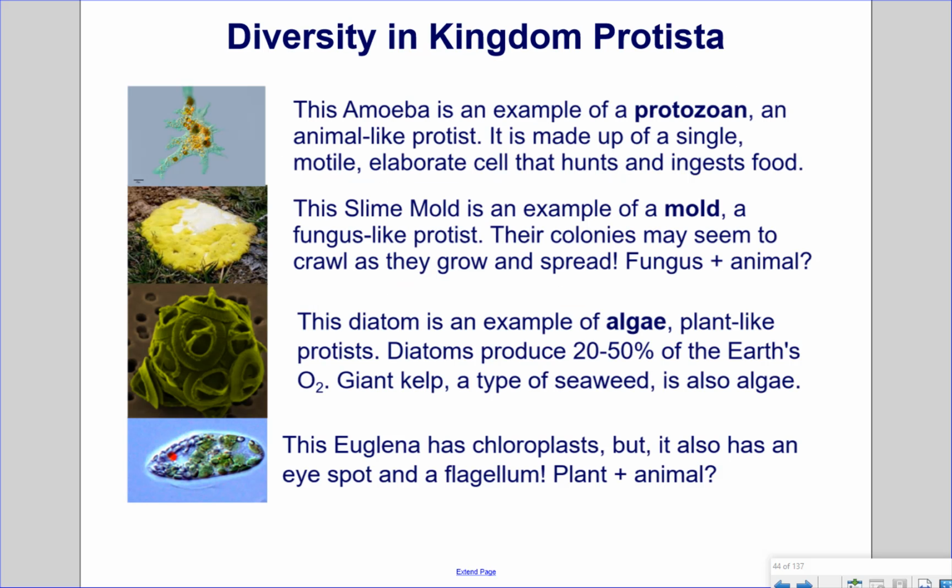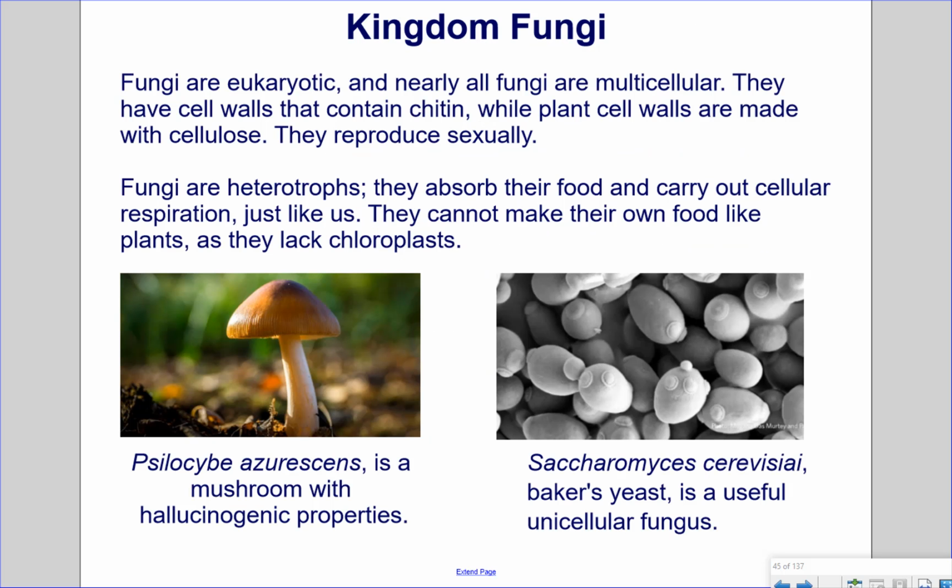Diversity in Kingdom Protista. The amoeba is an example of a protozoan, an animal-like protist. It is made up of a single, motile, elaborate cell that hunts and ingests food. The slime mold is an example of a mold, a fungus-like protist. Their colonies may seem to crawl as they grow and spread. This diatom is an example of algae, plant-like protists. Diatoms produce 20 to 50% of the Earth's oxygen. Giant kelp, a type of seaweed, is also algae. This is euglena.